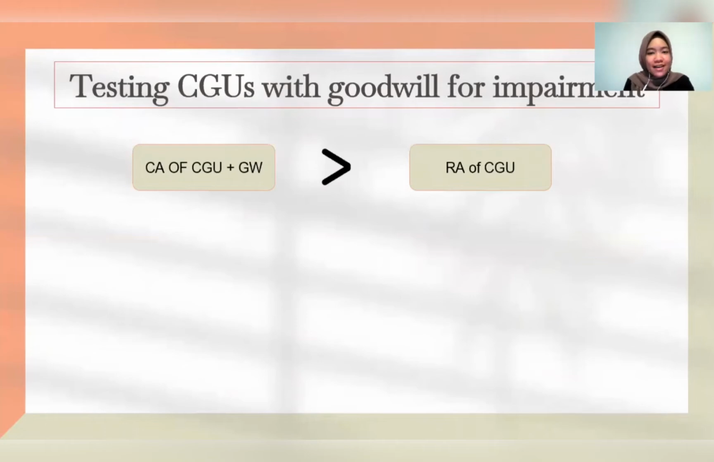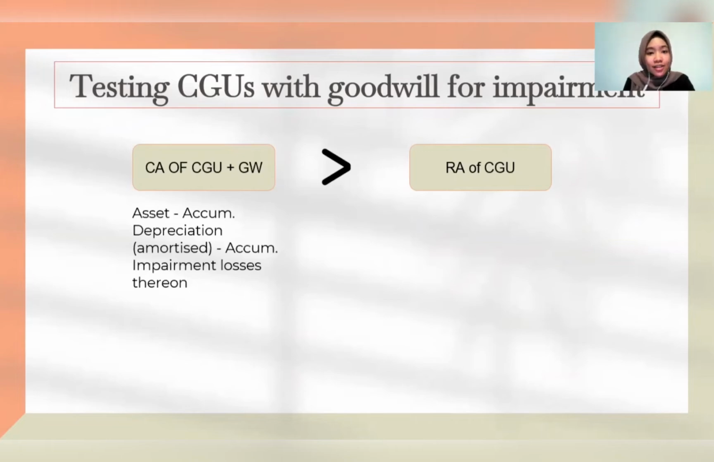So, whenever there is an indication mentioned in the previous slides, testing means comparing the carrying amount of CGU and goodwill with the recoverable amount of CGU. But how do we figure out the amount for these two? So for carrying amount, it is an amount at which the asset is recognized after deducting the accumulated depreciation or amortization and accumulated impairment loss.